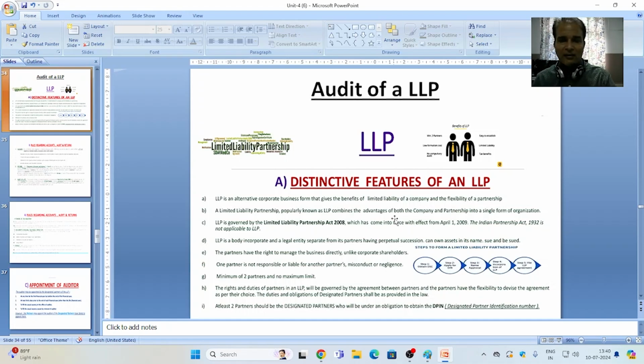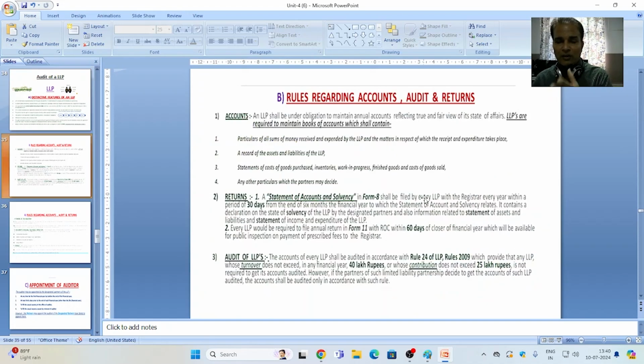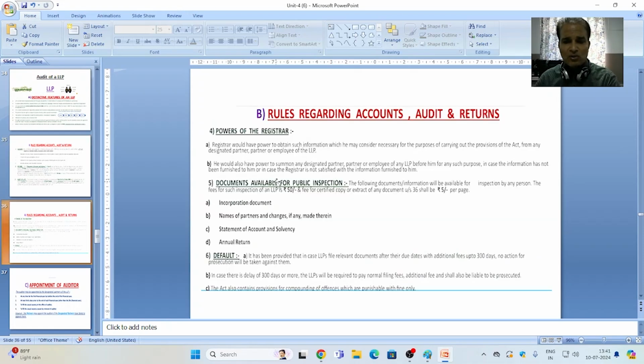And to go deep into a systematic audit process, the auditor is required to get knowledge regarding the rules and regulations, maintenance of books of accounts, returns to be filed with the registrar, powers of the registrar regarding furnishing of information, documents that will be available to the general public after submission to the registrar, or if the LLP or designated partner makes any mistake, then what will be the consequences in the sense of default,